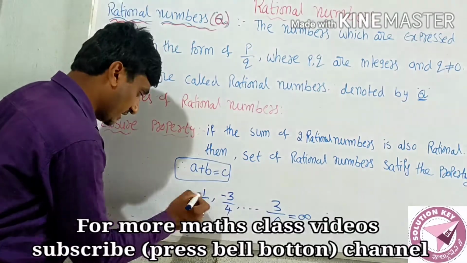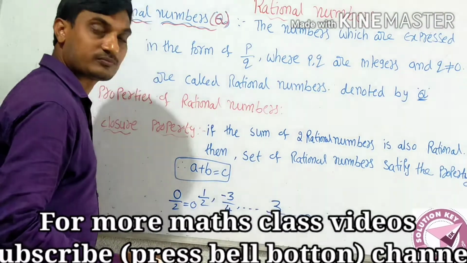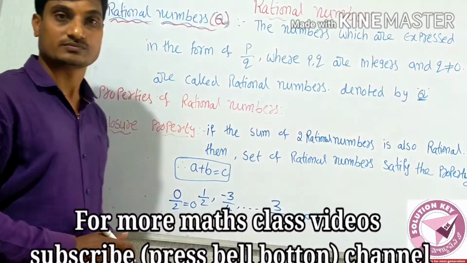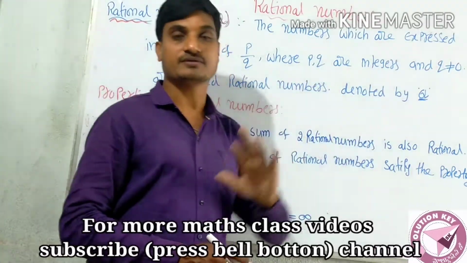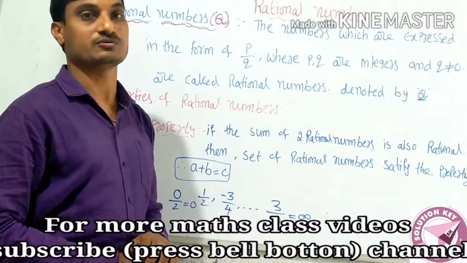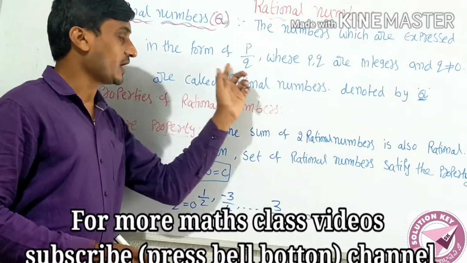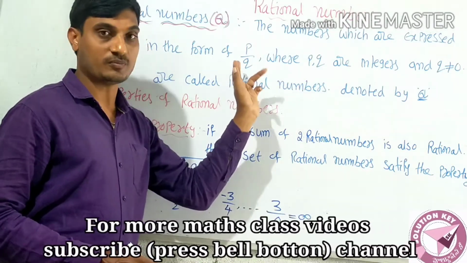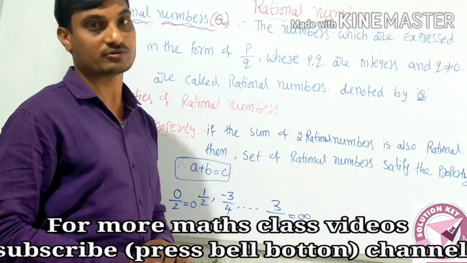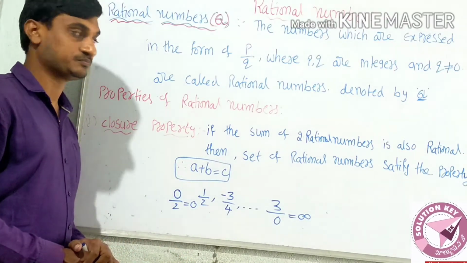For example, 0 by 2, the value is 0. But you can never write q is equal to 0. Understood? Numbers in the form of p by q, where p and q are integers and q is not equal to 0, are called rational numbers.